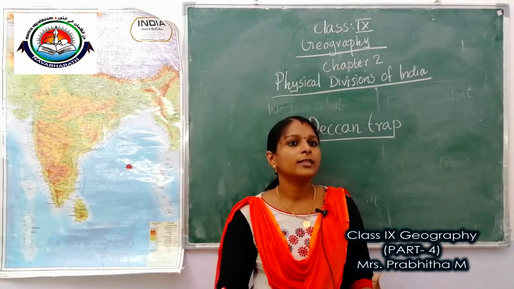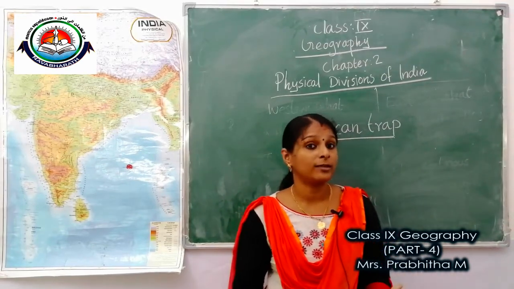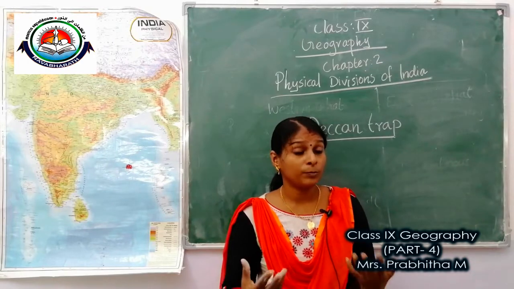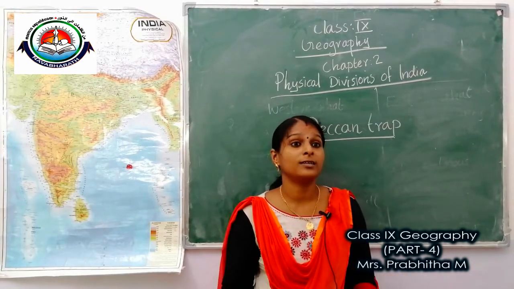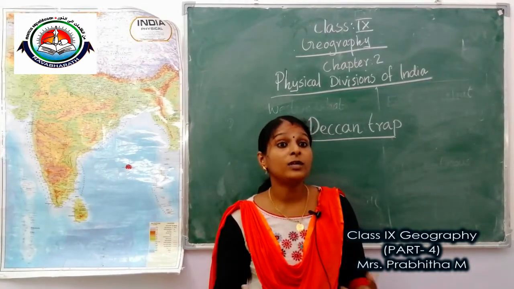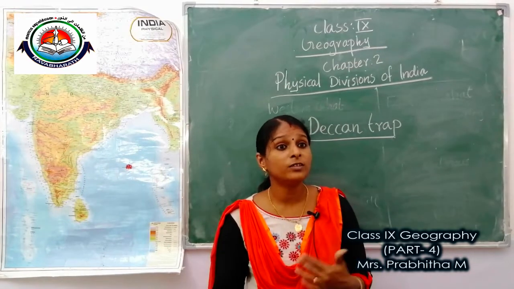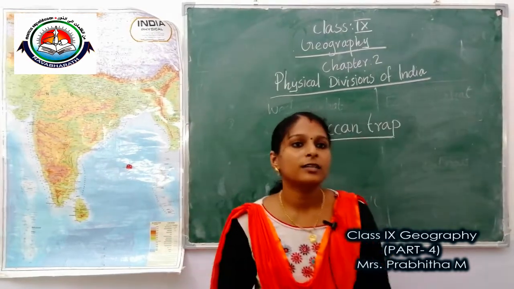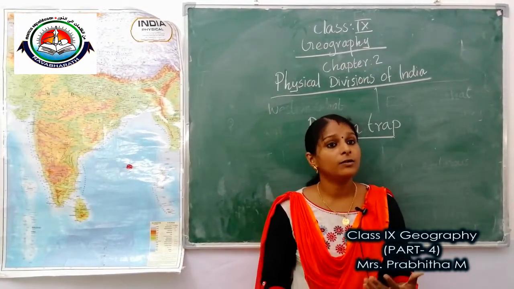Then Parambikulam, Malampuzha, Idukki are some dams situated here. Then the government started many committees to protect the Western Ghats. Some of these are the Madhav Gadgil Committee and the Kasturirangan Committee. These are some committees made by the government for protecting the Western Ghats.